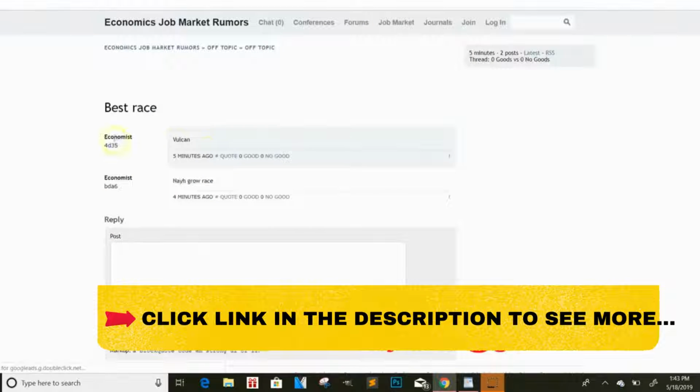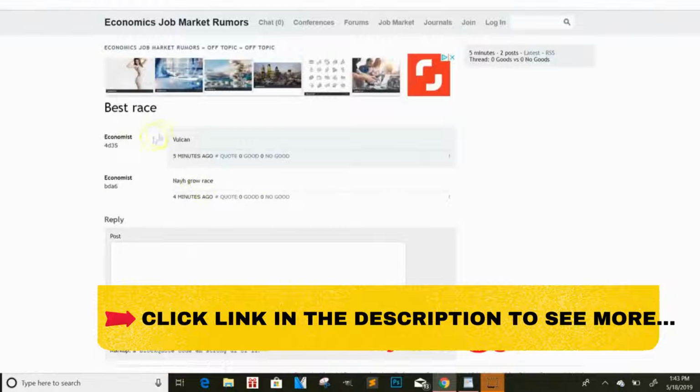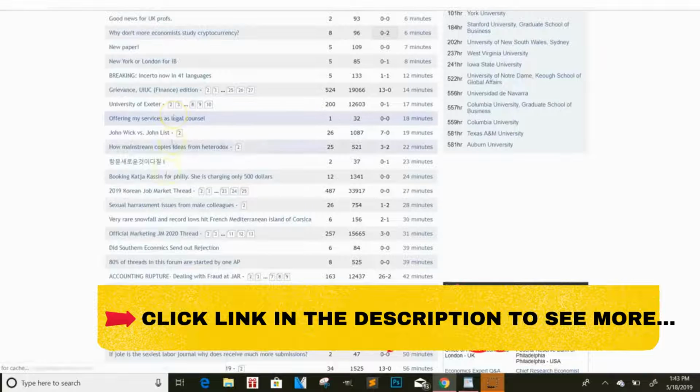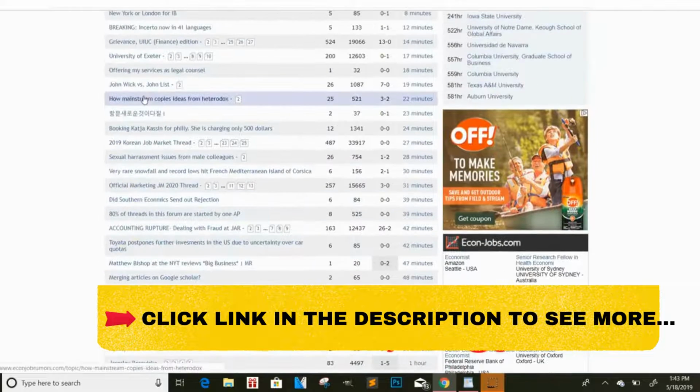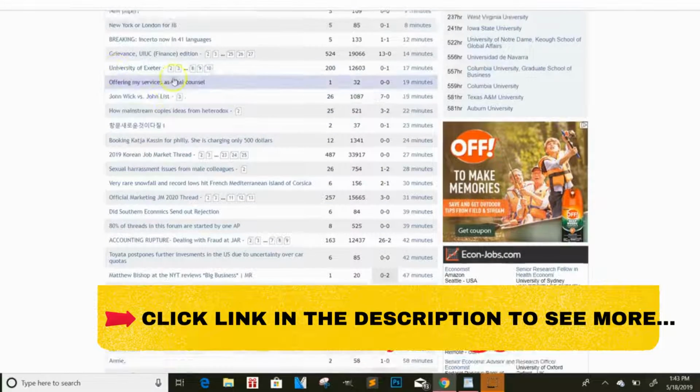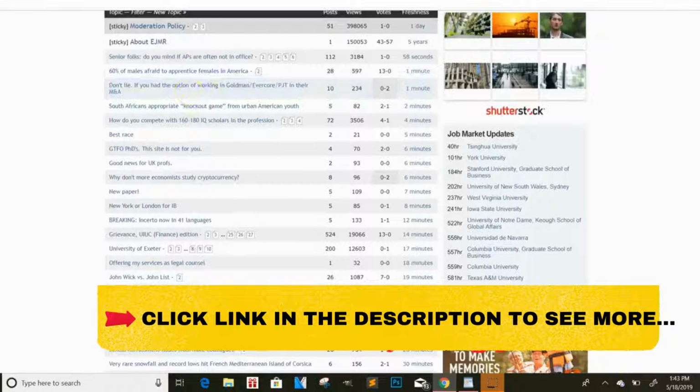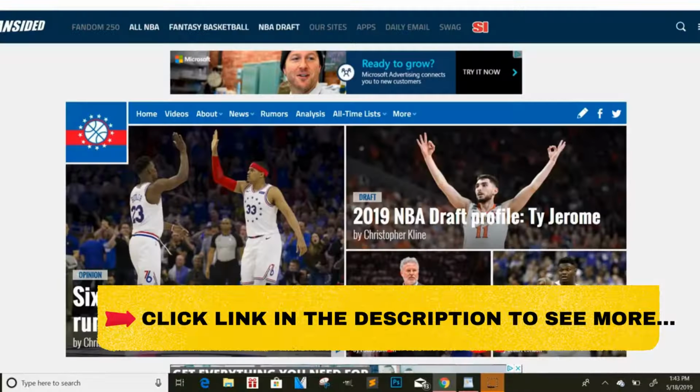Best race, 5 minutes ago. So someone just commented in here 5 minutes ago. So if you had anything relative to these, it's going to keep getting more and more people commenting. I'm not sure exactly what some of these topics are, but you can go through here and look through some of these topics. Find one, create a content locker around it with some great information, and then you're good to go. And so what I was telling you guys is whenever you find a website that you like, all right, let me go back to Google.